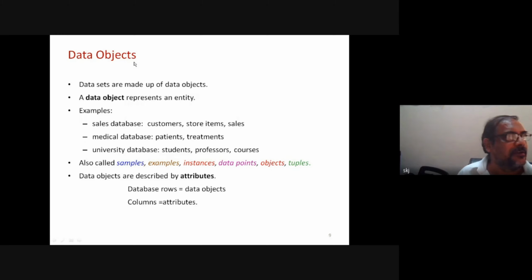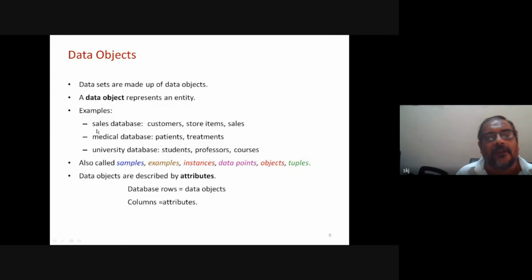So data sets are made up of data objects. Right? So our data object represents an entity. I say one object, one entity, one thing. In general, I can say one data, and better to say data object. So when we say data object, I am referring to one entity.